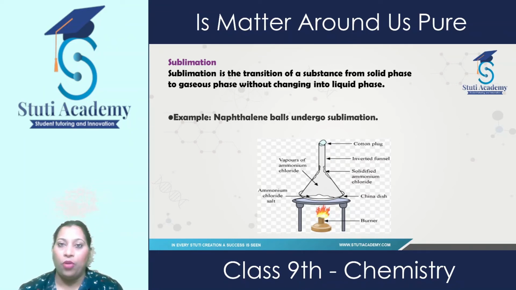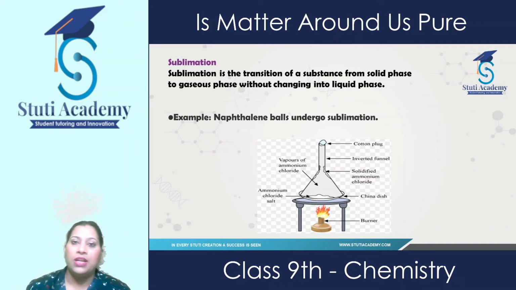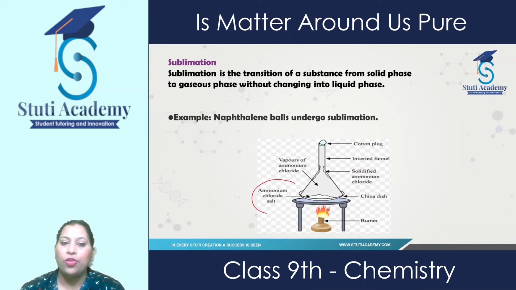We use naphthalene balls to protect our clothes from insects, and these are white colored small balls. When we keep them, after a certain period of time, the size of the balls reduces, so that solid directly converts into gaseous form without going through the liquid phase. Here is an example in which ammonium chloride salt is present in this conical flask under an inverted funnel, and a cotton plug is there so that it does not allow the air to enter into it.